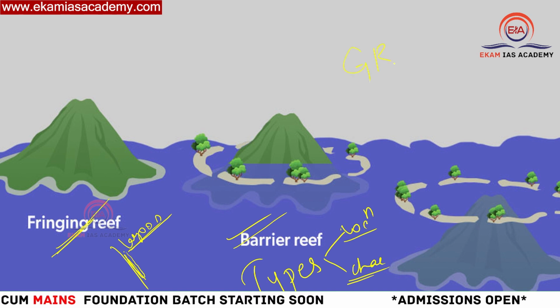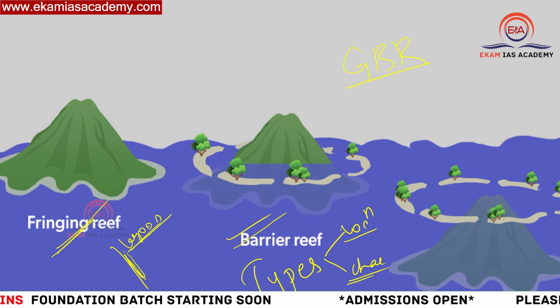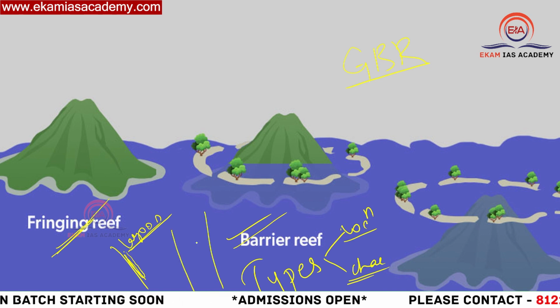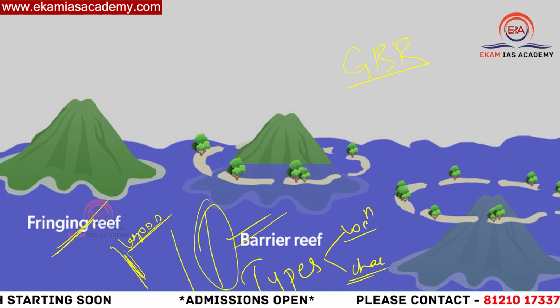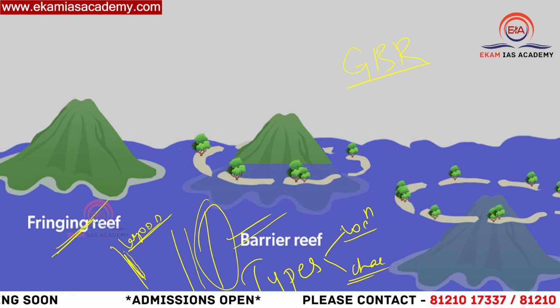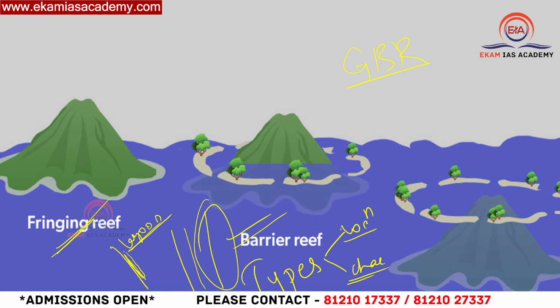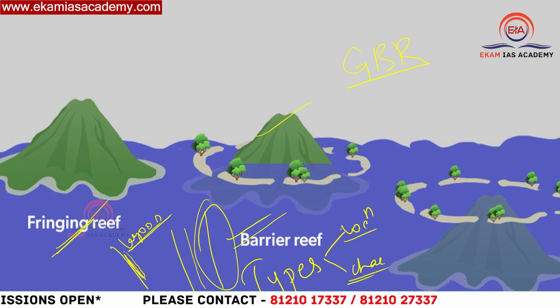Then barrier reef. We have seen the Great Barrier Reef in Australia, so this is one kind of barrier reef. Barrier reefs run parallel to the coast but not so close to the coastline. A deep lagoon will be separating the coast and the barrier reef. In this way they are parallel to the coast but not attached like fringing reefs. So this is the second thing.